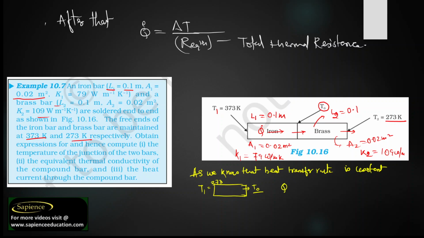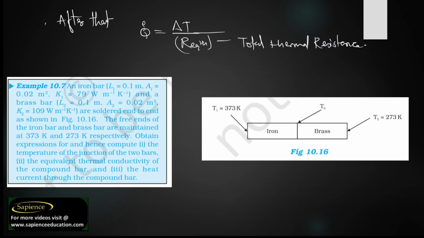If we talk about the heat transfer rate, Q is equal to K1A1 times the high temperature, 373 minus T0, divided by the length, which is 0.1 meter, that is L1. As we have studied all the formulas, we can use this.